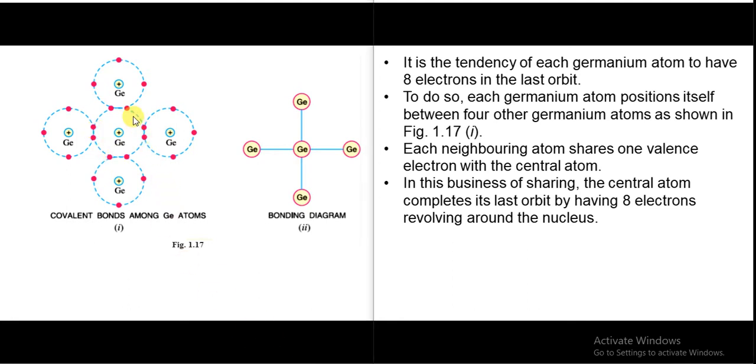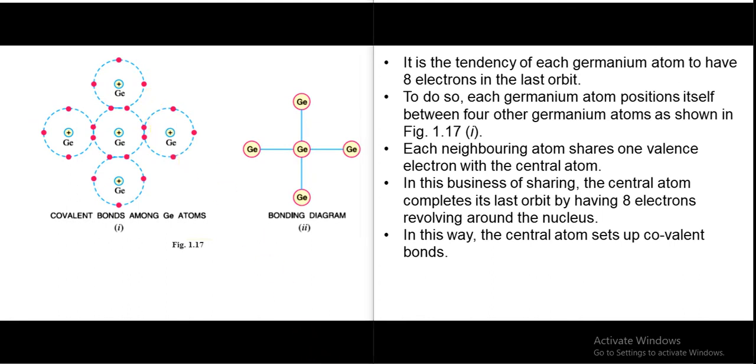So this central atom has 8 electrons revolving around the nucleus. This is achieved only by sharing of the electrons, and the bonding formed by sharing of electrons is the covalent bond. Thus, the central atom sets up covalent bonds.